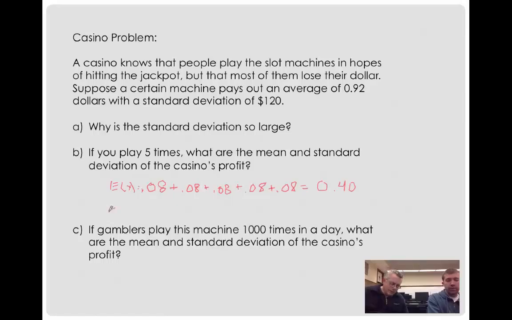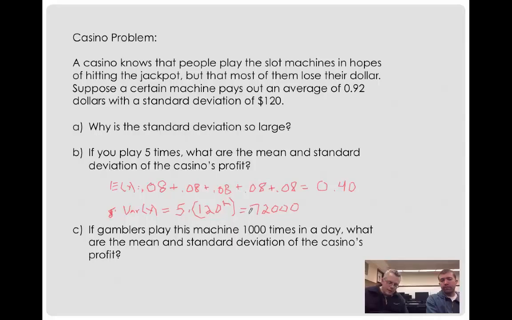Then the variance, when we do this 5 times, is going to be 120 squared plus itself 5 times. So 5 times 120 squared, which is 72,000. So variances add. And we're assuming they're independent. One spin on the slot machine doesn't affect the next, which is probably fair enough.